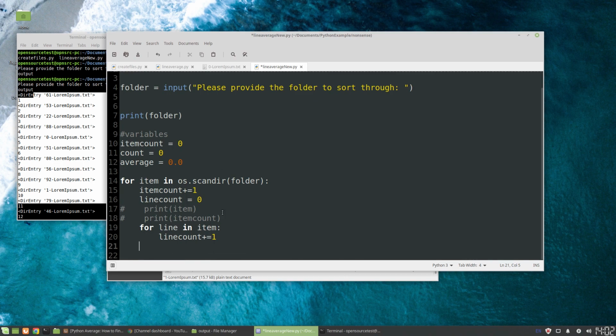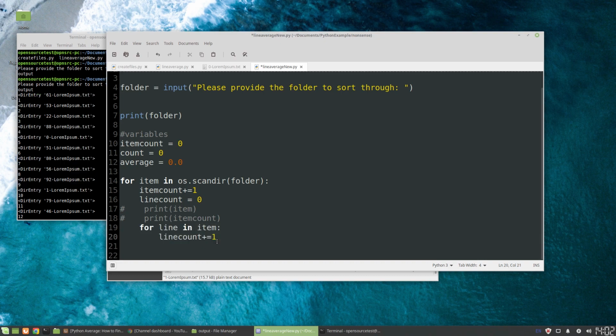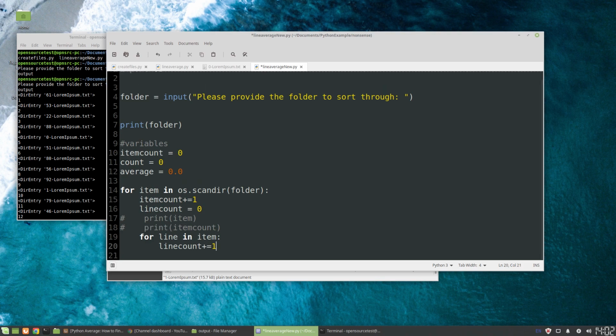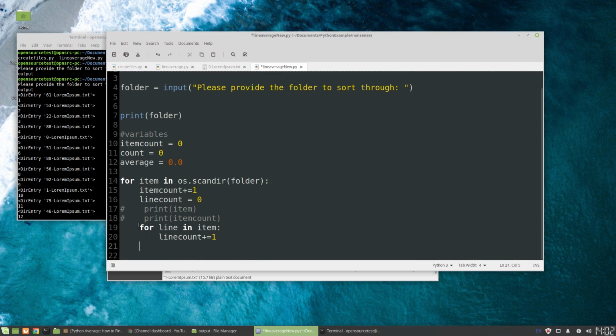In Python, it's kind of good, kind of not good. The way the loops break is they go by tabs. If I tab in here, I'm in this loop. If I'm back one, then I'm in this loop. Let me redo that to make sure the tabbing and spacing doesn't get messed up. Because there's no other tabs below it, this loop is done. It's going to run through every line in the item or the file, and it's going to add 1 every time it comes across a new line.